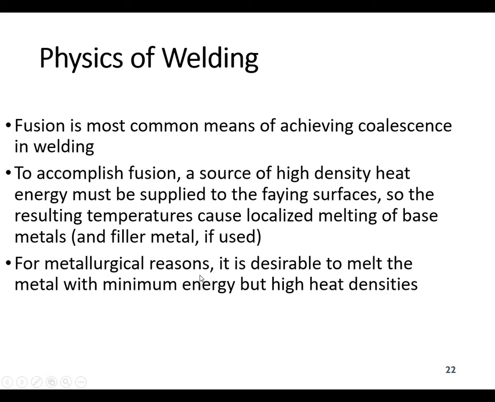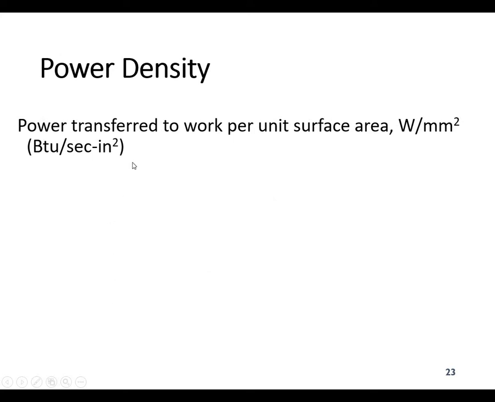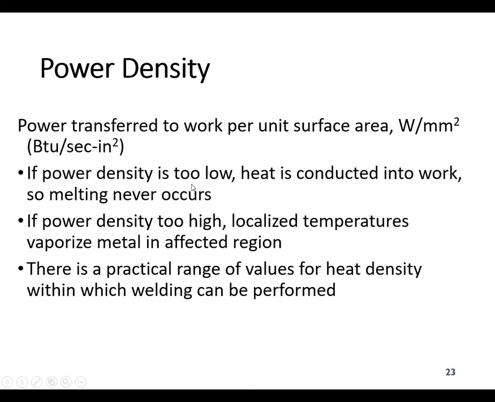For metallurgical reasons, it is desirable to melt the metal with the minimum energy but high heat densities. Of course, you have to take care of the heat affected zone. Power density is how much power is transferred to the work per unit surface area, and the unit is watt per millimeter square or BTU per second inch square. If the power density is too low, the heat is conducted into the work, and so melting never occurs.